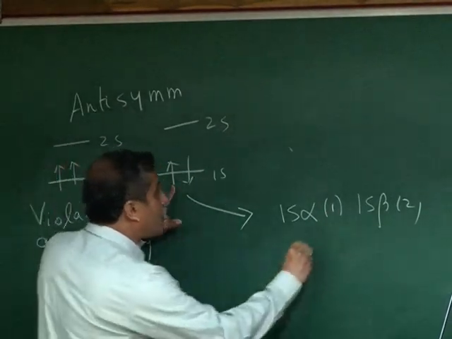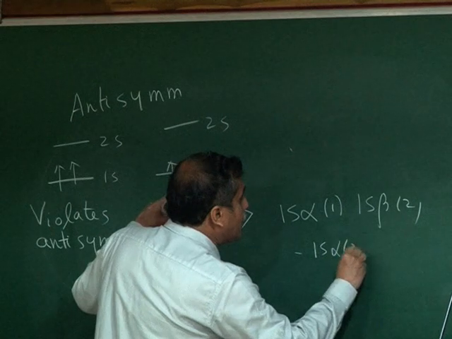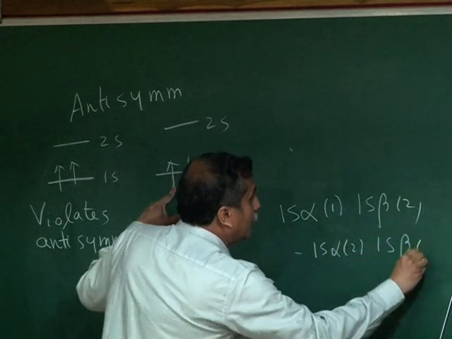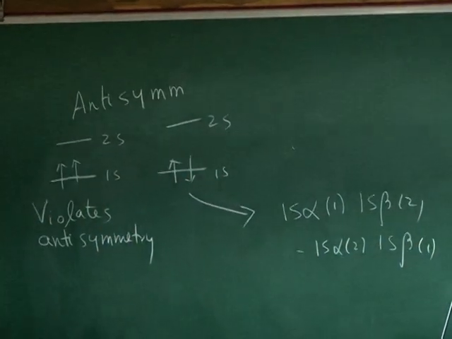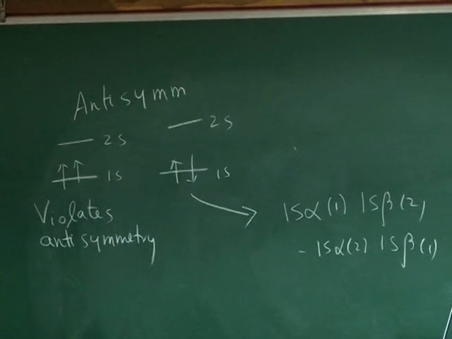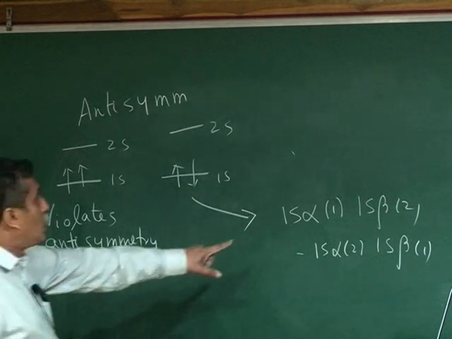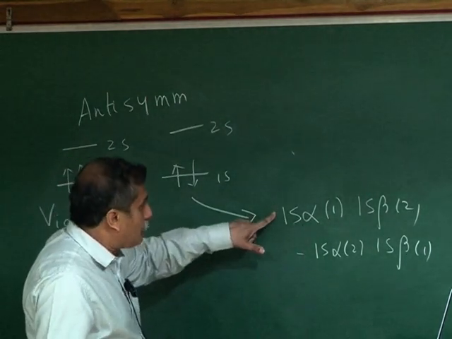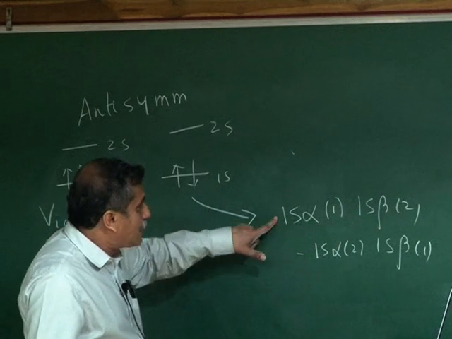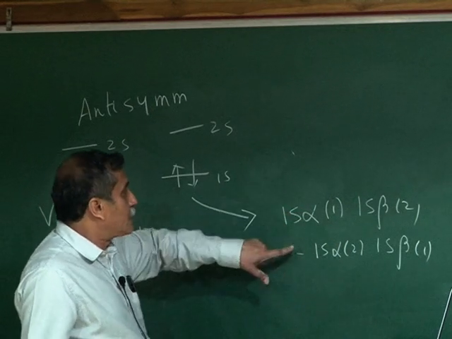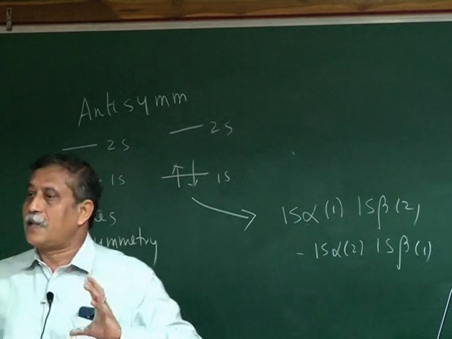I can say that 1s alpha has 2, 1s beta has 1, and just subtract these 2 parts, and then you can quite clearly see that this is an antisymmetric function. If I now interchange 1 and 2, this will become 1s alpha 2, 1s beta 1, but with a plus sign. This is going to become this with a minus sign. So the overall sign will change.